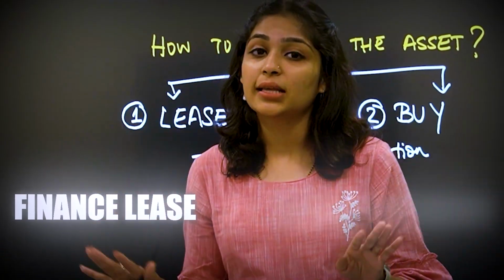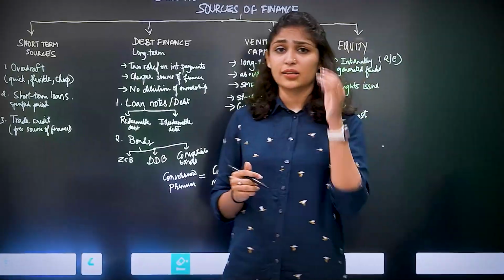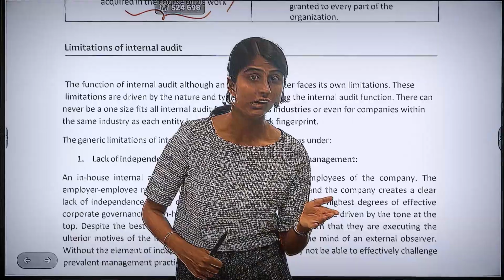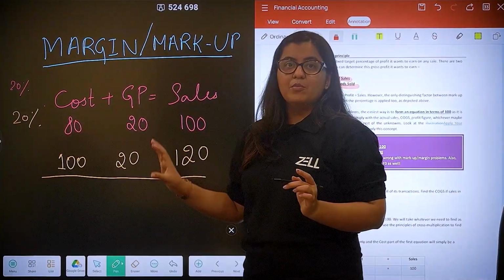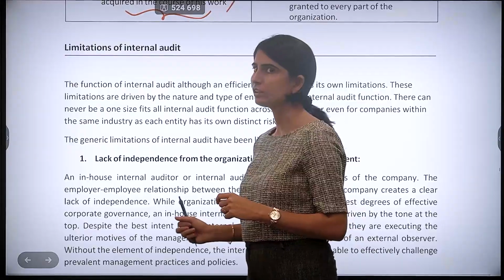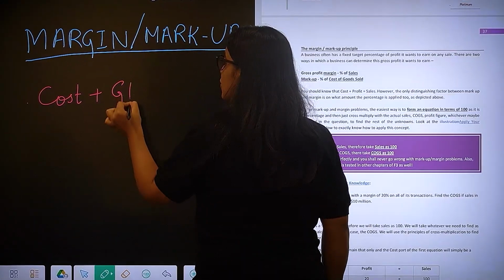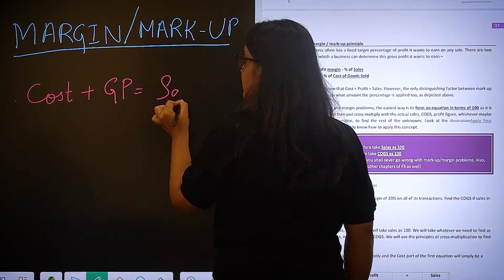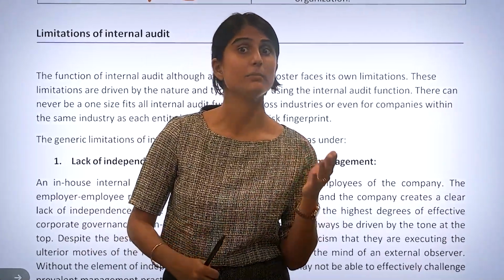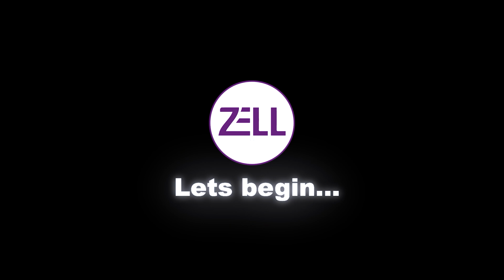Finance fees, and then there is an operating lease. There are internal auditors everywhere. Then how did that Vijay Mallya fraud even happen? Gross profit will give me the sales. Are internal auditors as independent as external auditors?